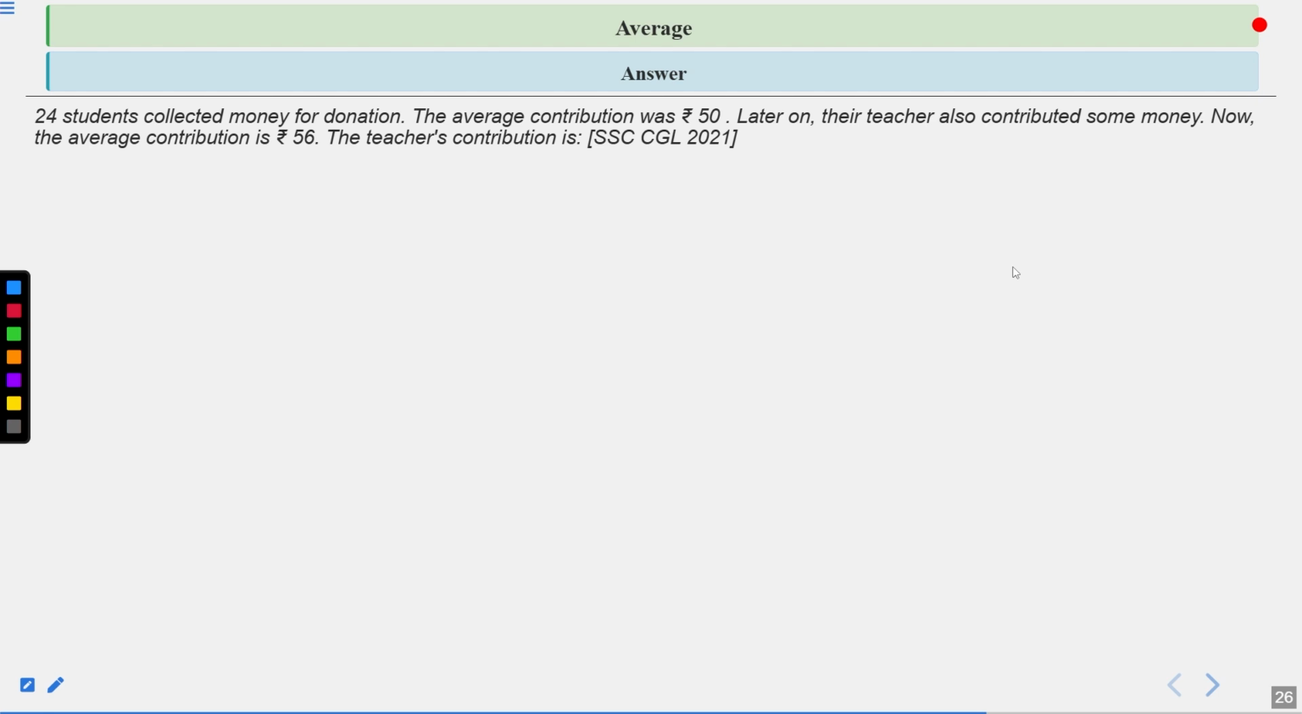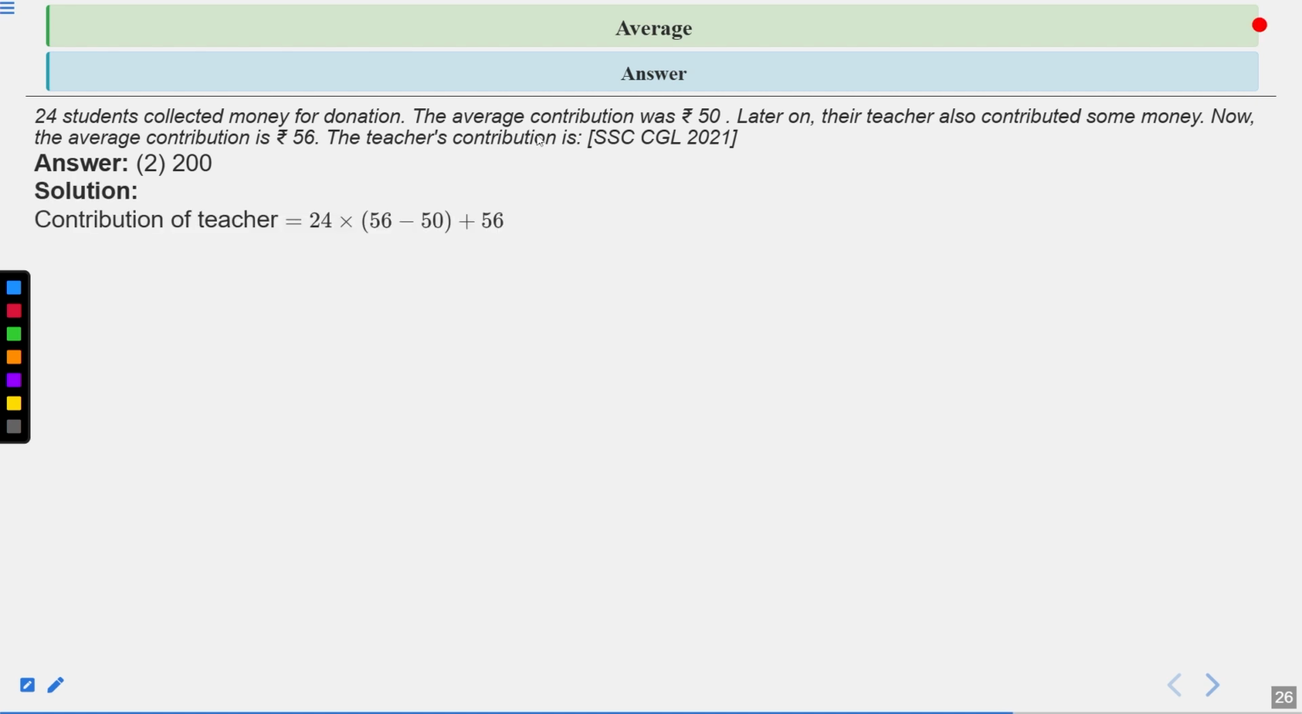So 24 students collected money for donation and the average contribution was 50. So we can calculate the total collection by multiplying 24 into 50. We get the total collection of money. Later on, their teacher also contributed some money. Now the average contribution becomes 56. So we can calculate the total contribution after including the teacher. Then we can subtract it and we get the contribution of the teacher. So the correct answer of this question is the second one, which is 200 rupees. Now see the detailed solution of this question.